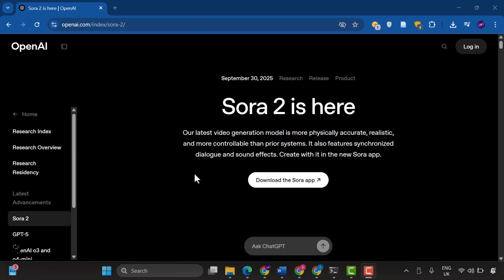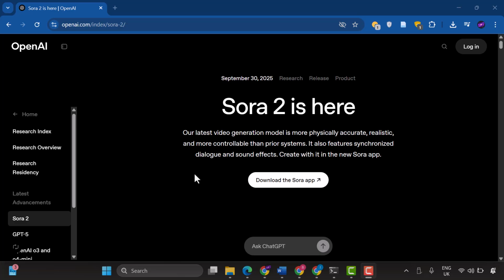So users can access Sora 2 through various means, and we are going to be showing you step by step how you can do this throughout this tutorial. And if you look at these videos on the screen, they are all generated with Sora 2, every single one of them. The quality is just amazing, and it's hard to believe they're AI generated.